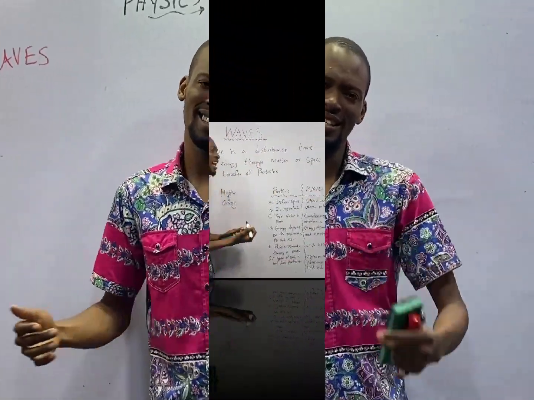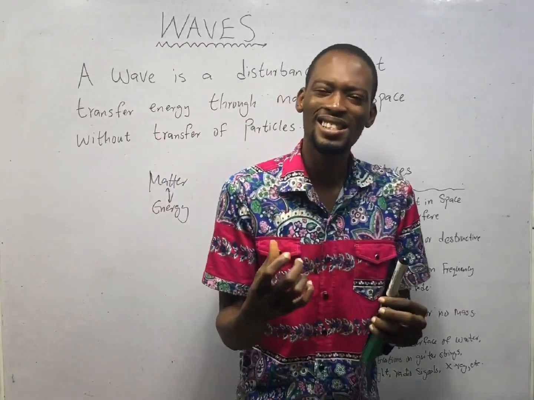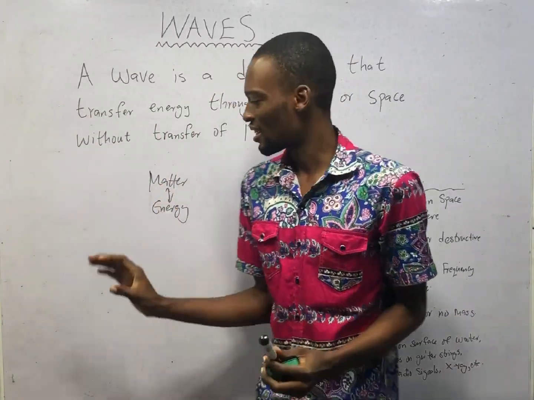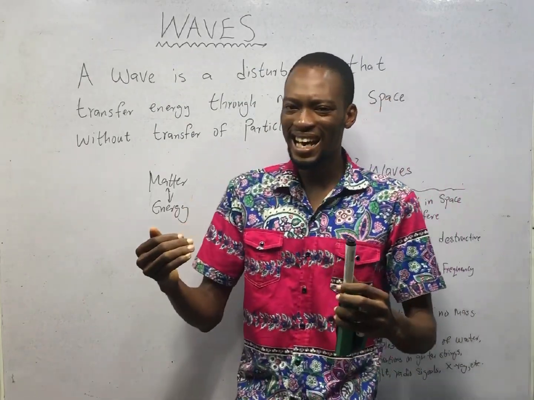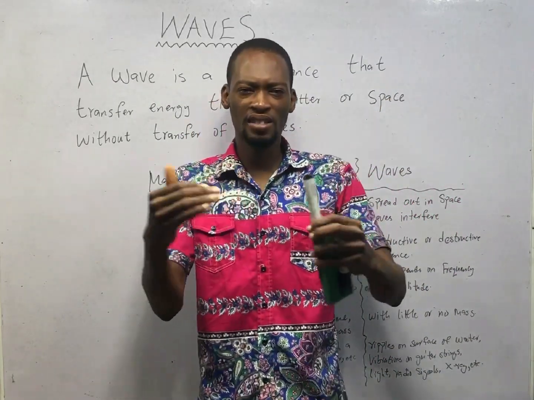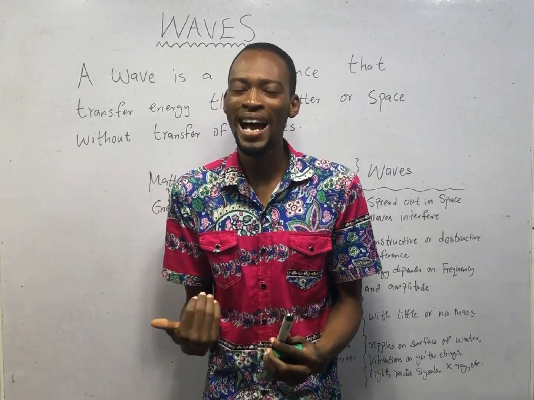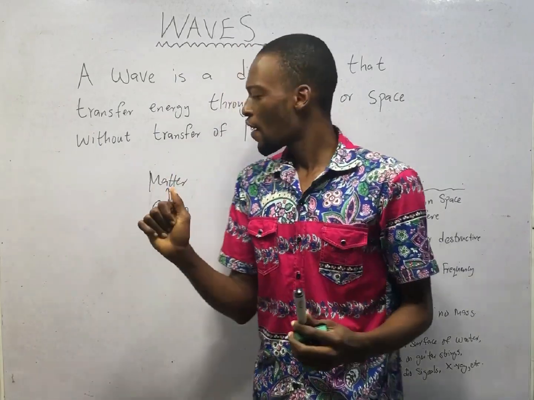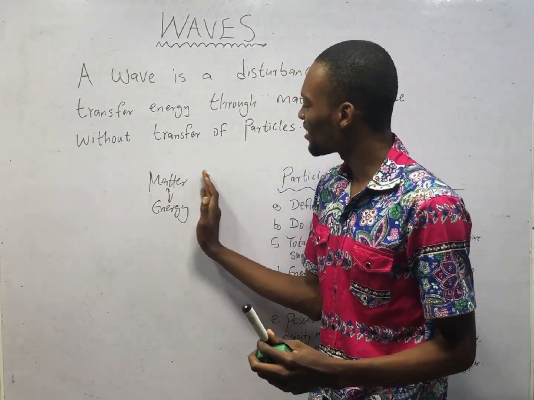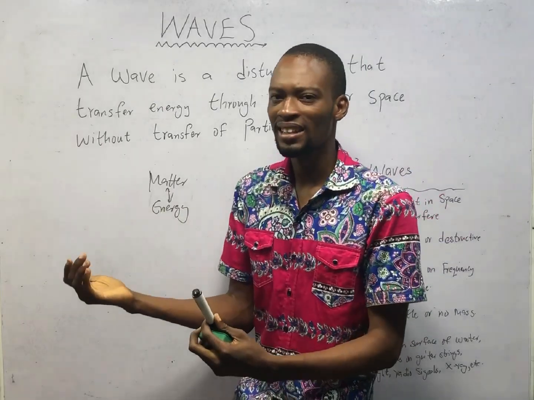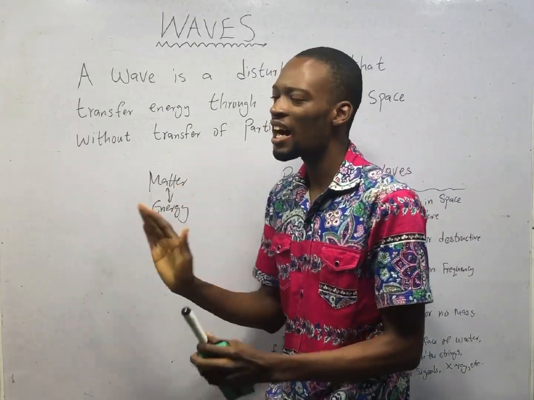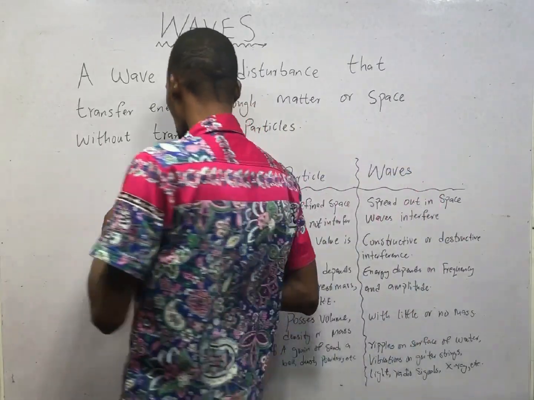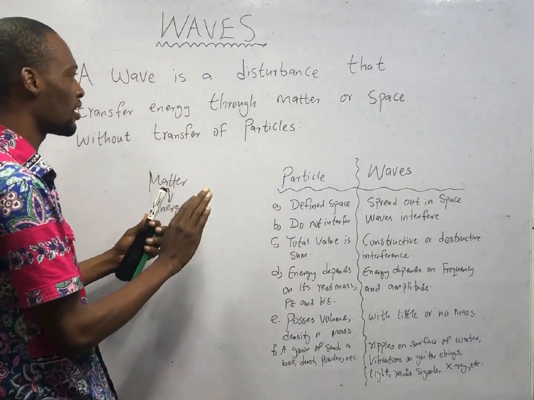Now, the universe is made up of matter and energy. Matter is anything that has mass and occupies space. Energy, on the other hand, is a property of matter. It does not have mass, which means energy is not matter.